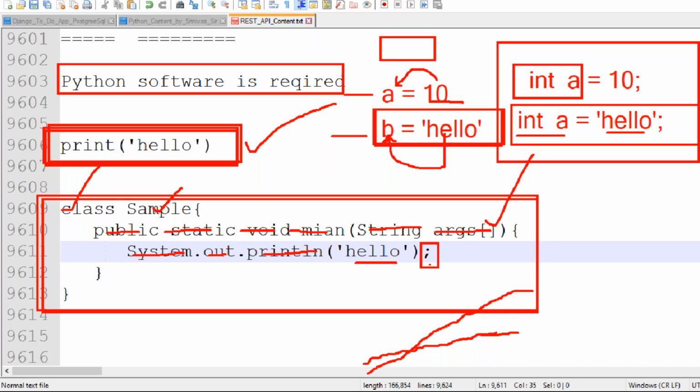Right now, Java and .NET are going stable, not increasing more and more. Projects are not being developed more and more using Java and .NET nowadays. In the old days it was increasing, that's why it rose suddenly in those days. But right now, after Python and the Django framework came, Django and Python are the ones getting more market. These things are going steadily, no improvement. Clear this one?